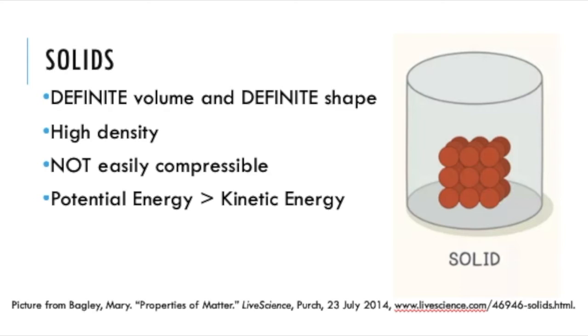Solids have a definite volume and a definite shape. Definite volume means that it has the same or unchanging volume. Definite shape means that it does not take the shape of its container. The shape is the same regardless of the container that you put it in.